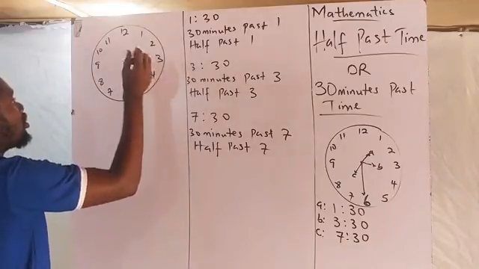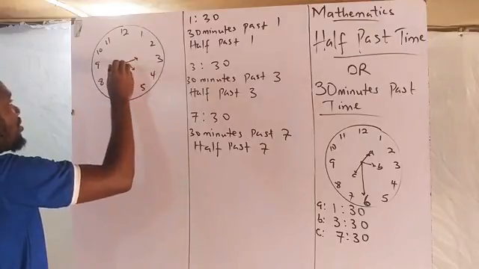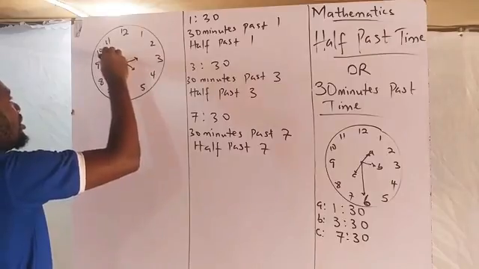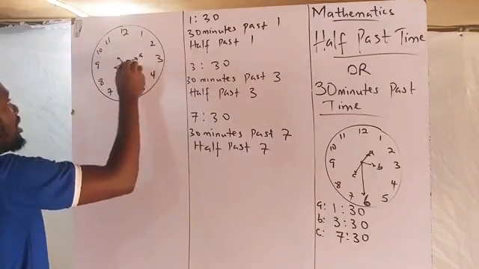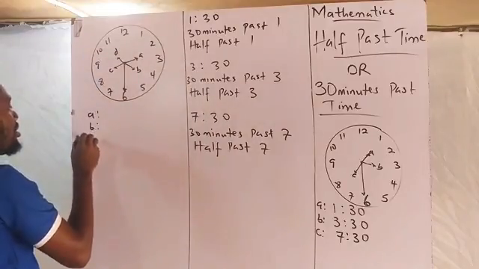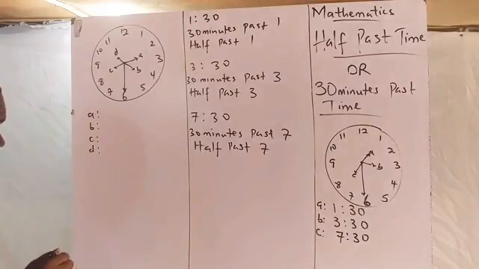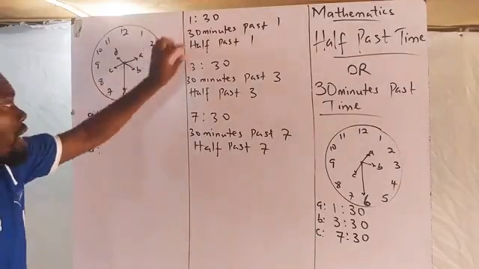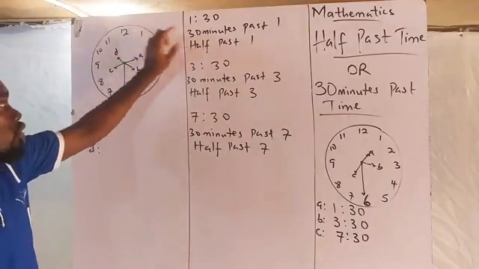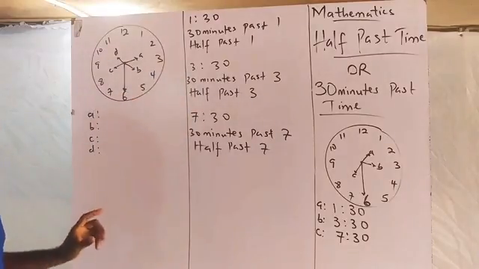In between 2 and 3, in between 4 and 5, in between 8 and 9, in between 10 and 11: A, B, C, D. Ensure you get the right answer. Write each answer in the two ways I have shown you.